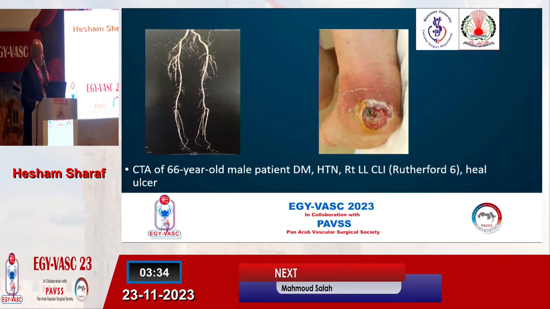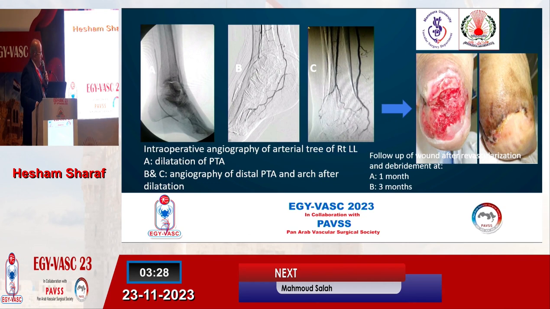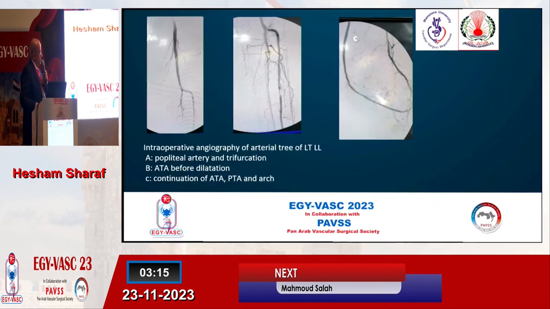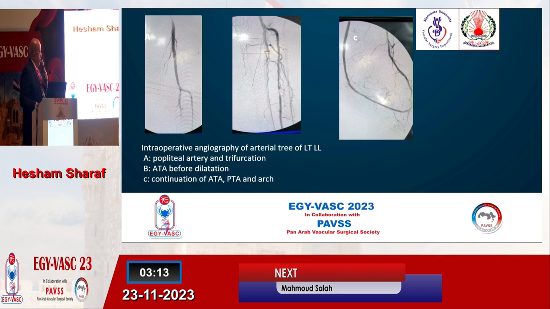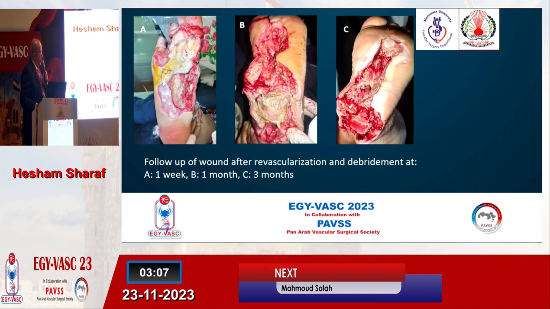This is the healed ulcer with occlusion of the distal part of the posterior tibial artery, and this is after debridement and good revascularization of the ankle. Another case with a severely infected heel ulcer, and after revascularization there is a complete arch as we see on the left side, and this is the good granulation tissue after debridement of the gangrenous parts.